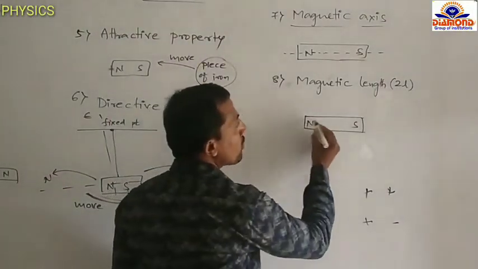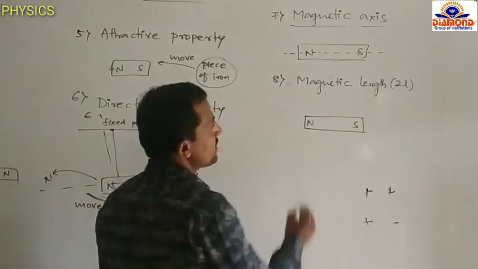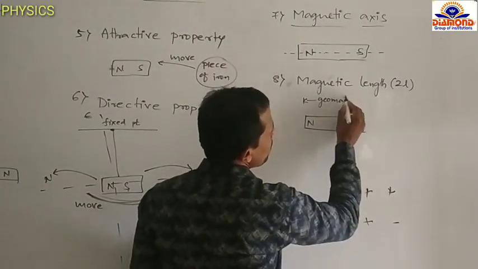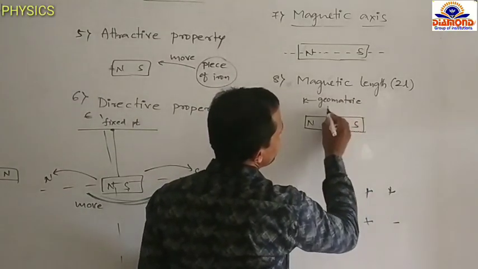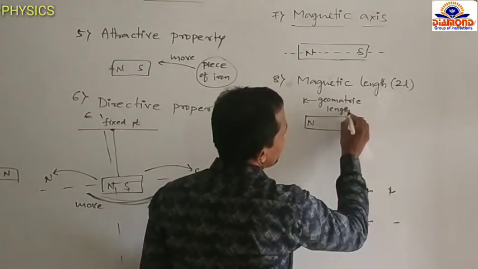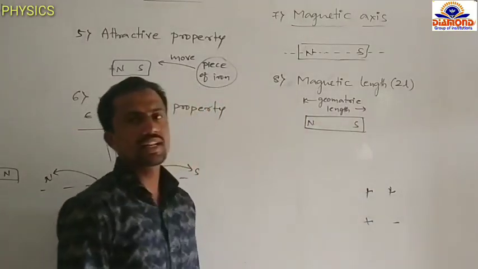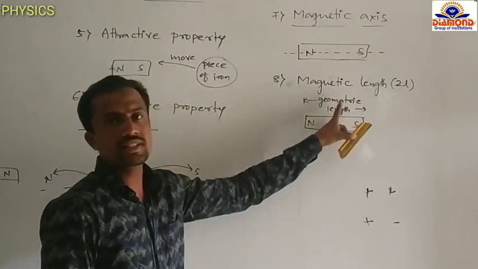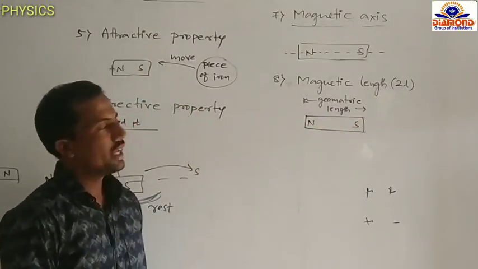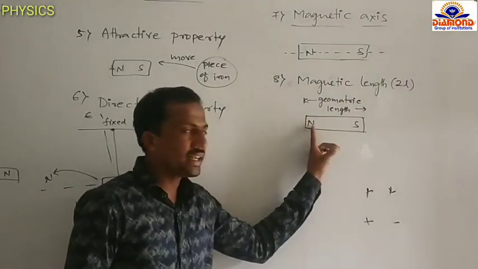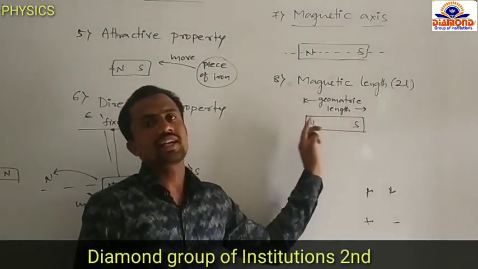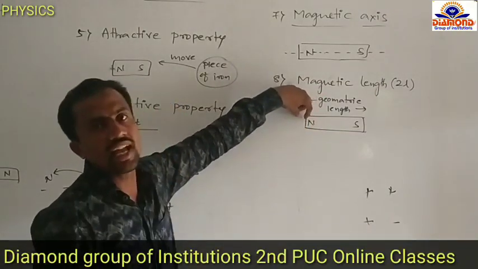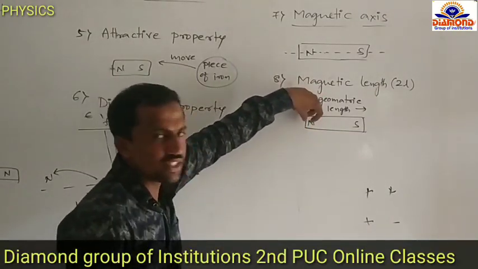The total length of the magnet is called the geometric length. These poles of a magnet are not exactly at the end. The poles do not stay exactly at the end; they are some distance inside.